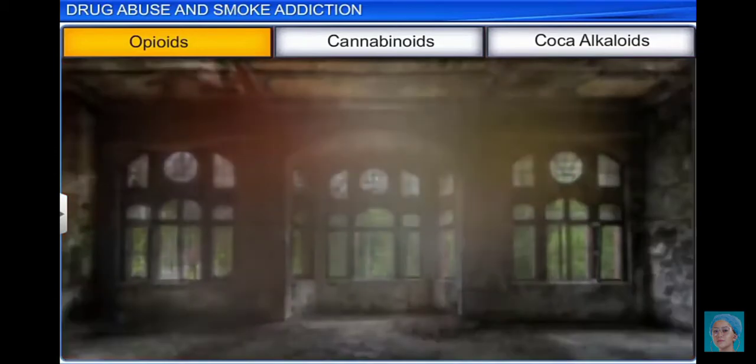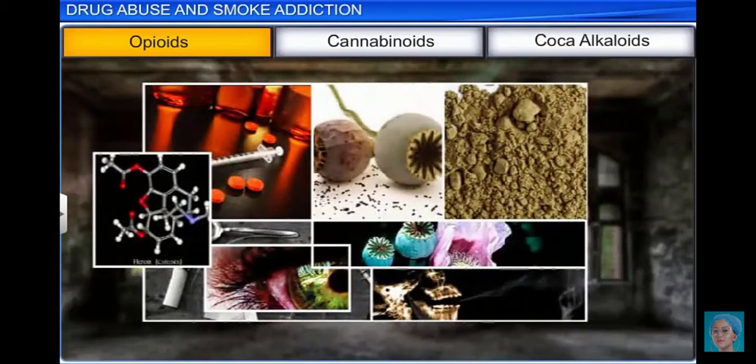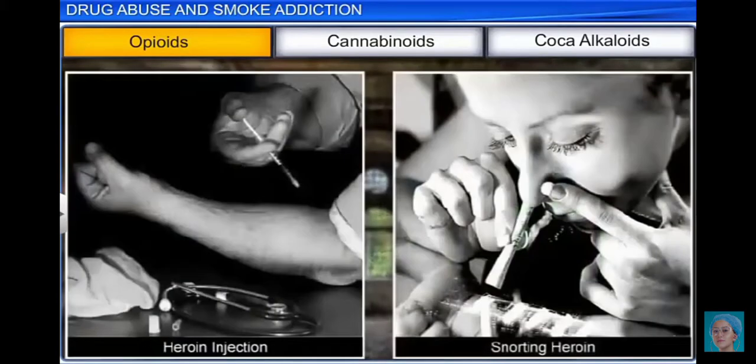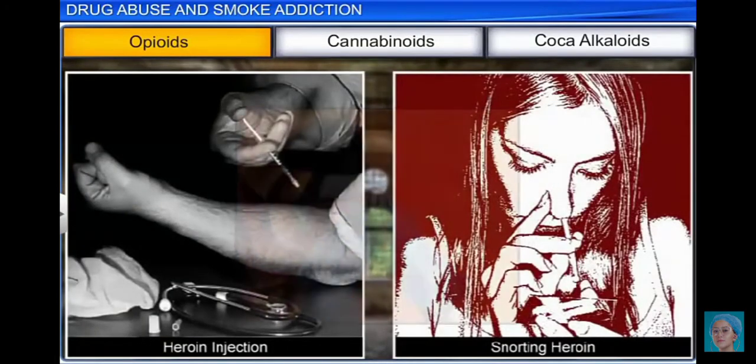Chemically, therefore, heroin is a diacetyl morphine. It is generally taken as an injection or is snorted. Since it is a depressant, it slows down body function.